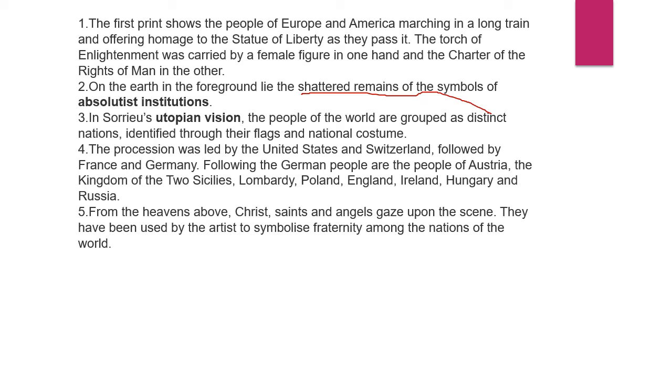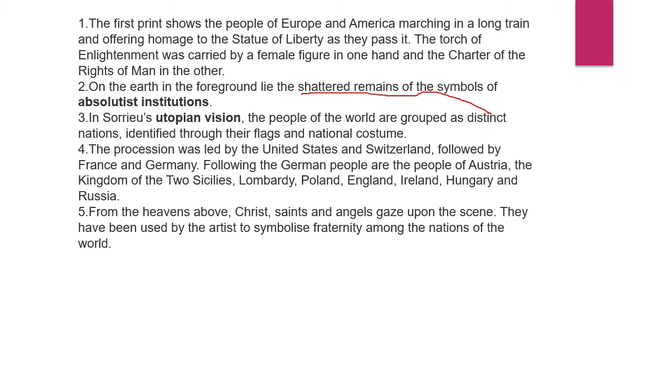I have already given you, by marking on the picture itself, that the heavens above, Christ, saints, and angels gaze upon the scene. They have been used by the artist to symbolize fraternity among the nations of the world. That means, as I told you, it is a utopian vision of a painter, where he feels that all the heavenly bodies are gazing upon the scene and blessing that yes, this should be true one day.